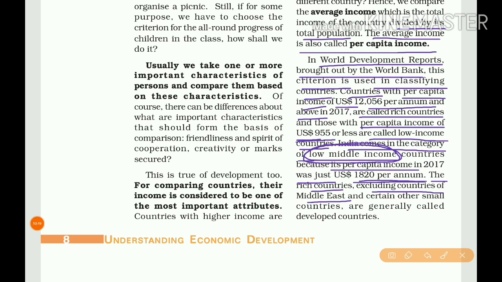But at the society level, there is a huge gap between rich and poor people, and they are not that developed socially. So the Middle East countries and certain other small countries, which hold less population, are excluded from this list. Other countries apart from these are generally called developed countries.